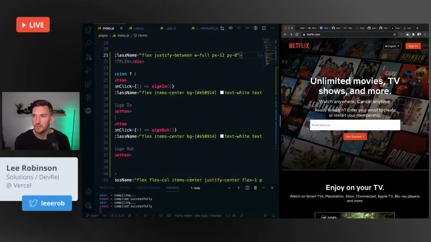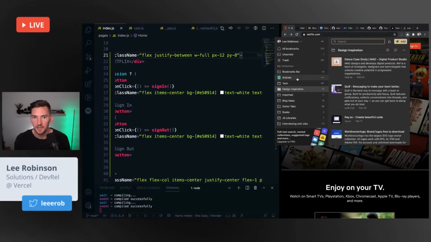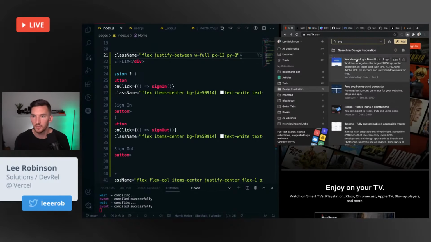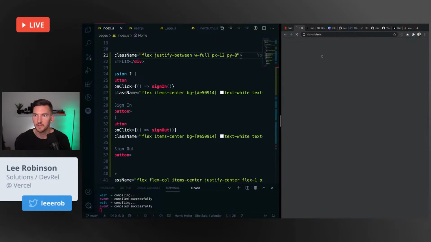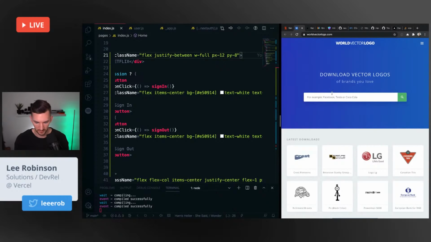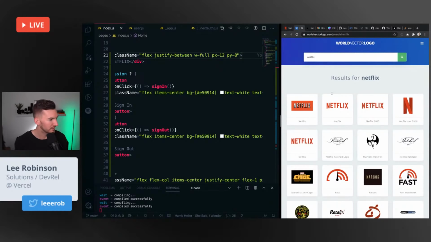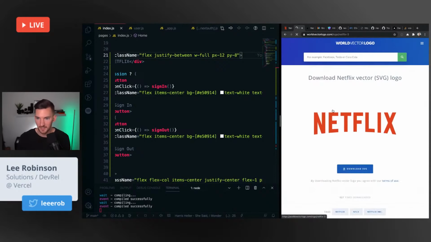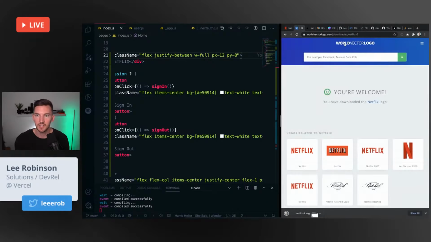I found a good website the other day. Where was it? SVG. World Vector Logo. I think this is what it was. Because I'm always searching for like, hey, give me that SVG of some logo. And this site's pretty nice. Because basically, this is what my workflow usually looks like for getting SVGs. I go here, I'm like, perfect, Netflix logo, saved me like 5 hours worth of Googling, download SVG, cool.